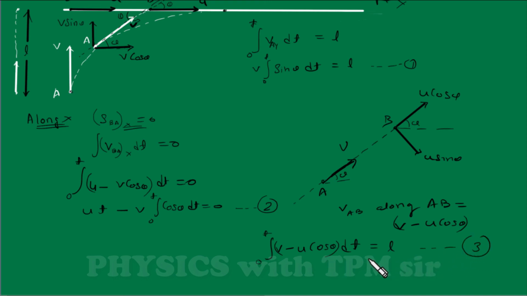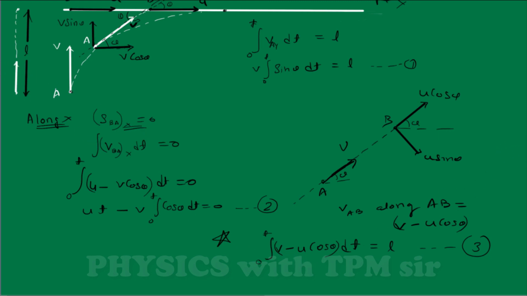You have to again come and practice. If you have doubt, then you can again come and watch this video, but you have to practice it yourself in order to become expert in using this concept. I have just used that relative speed along the line joining the particles is equal to relative distance traveled divided by time. But as relative velocity is varying with time, I have to do integration. So the integration of relative speed along the line joining the particles into dt will give the relative distance. So I have used this. This is the main thing. This is very important. This is new and you must learn this now.